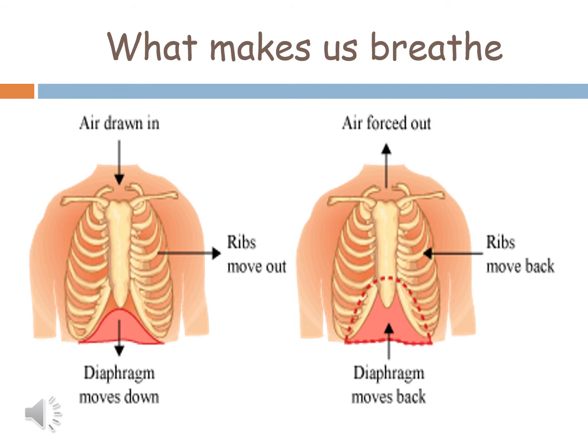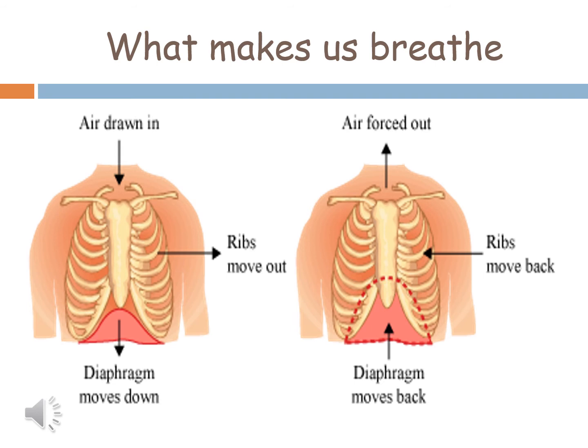Now during exhalation, when we breathe out, the intercostal muscles relax and two things happen at the same time. So the ribs move downward and inward, and the diaphragm relaxes and moves upward to its original position.